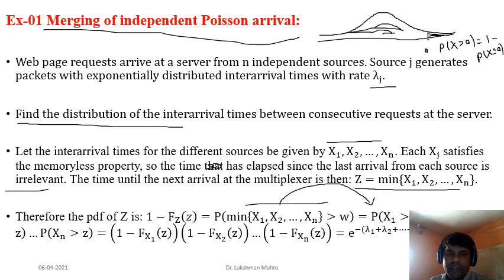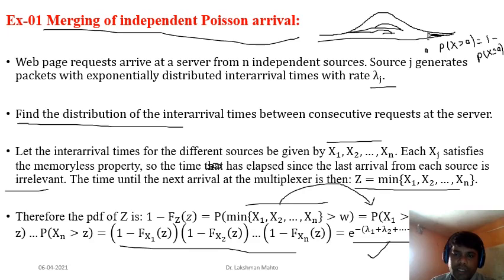Just simplify it further, and you will see that 1 minus this CDF is coming in terms of exponentials. Why? Because each exercise is exponential in nature, and we know that the probability of tail is very easy to calculate. For an exponential random variable, the probability of tail is always a pure exponential function. So you can apply the same concept here. It comes out like this. Then you need to do a little bit more simplification.